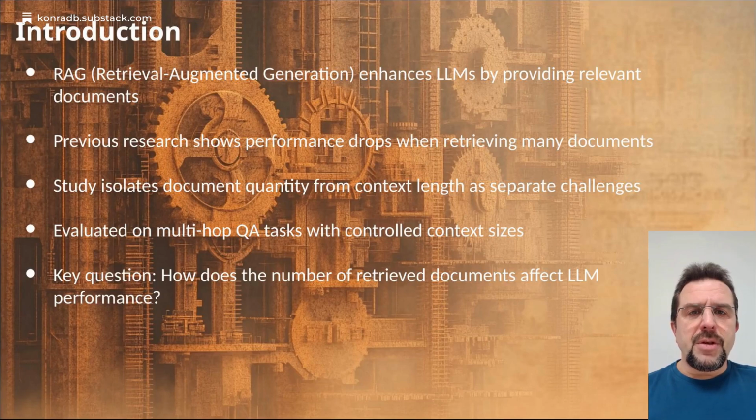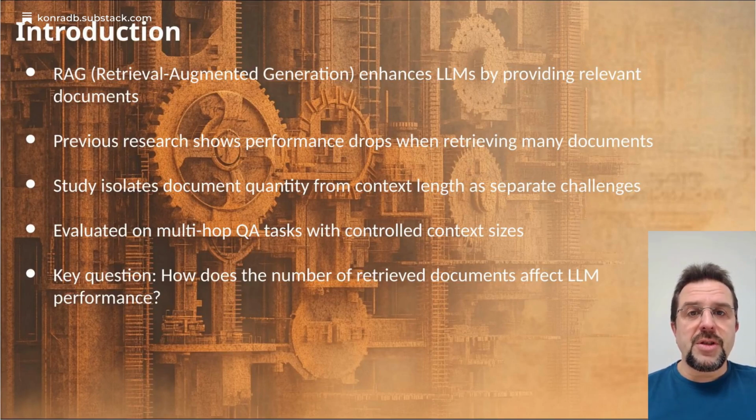This paper tackles an important question in RAG systems. Does performance drop due to having longer context or specifically due to having multiple documents? Previous studies noted that retrieving many documents can degrade performance but didn't isolate variables.